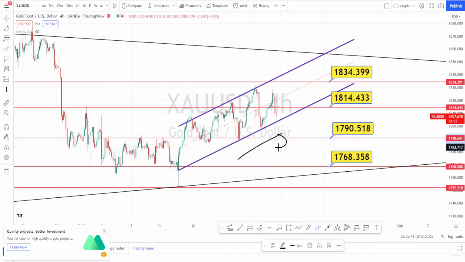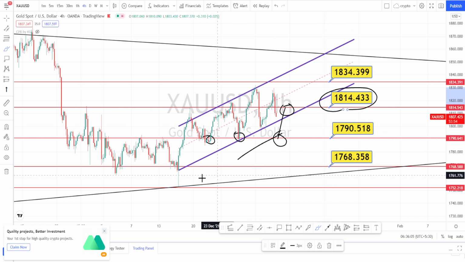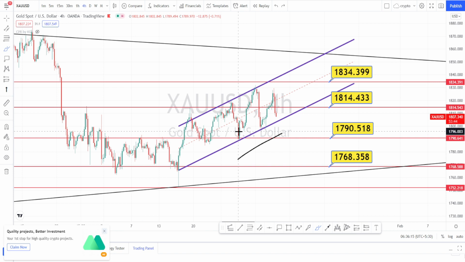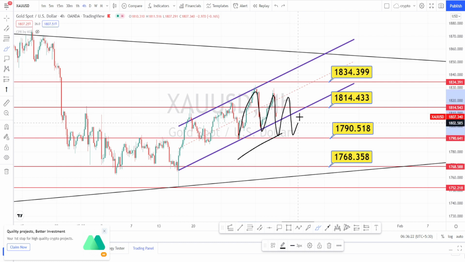And this level will be acting as a very strong support, because previously also we have seen the price action coming to this level and bouncing back. Even if it bounces back, this level will be the next level of resistance, which is around 1814. And this is from the higher time frame, so this will be a very strong resistance level. So I am expecting the market to be on the sideways rather than a channel pattern.